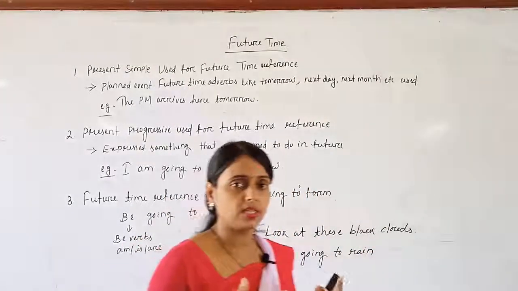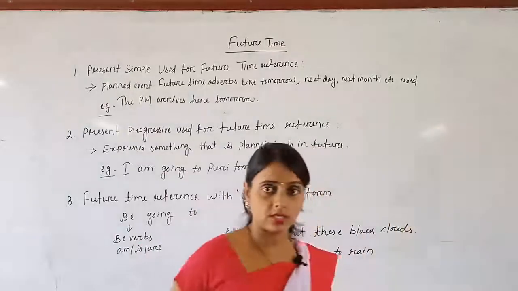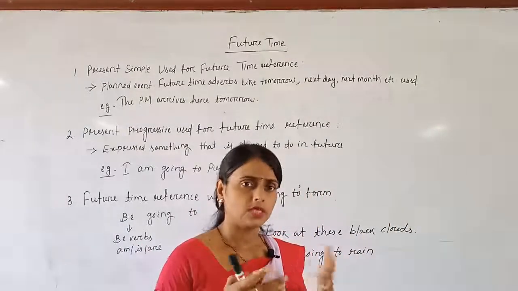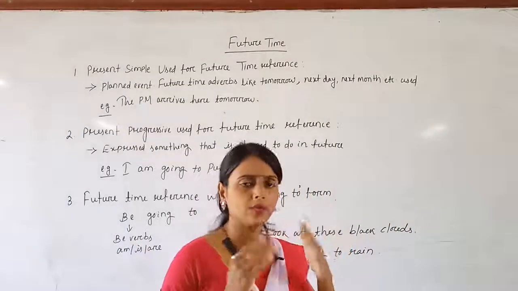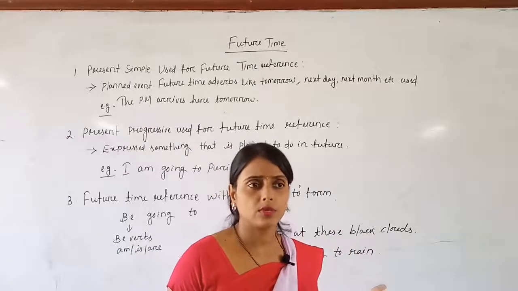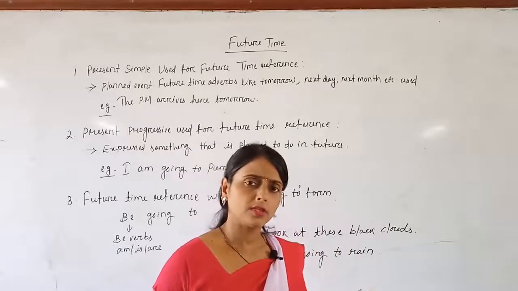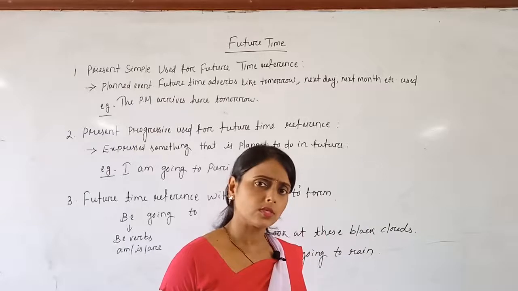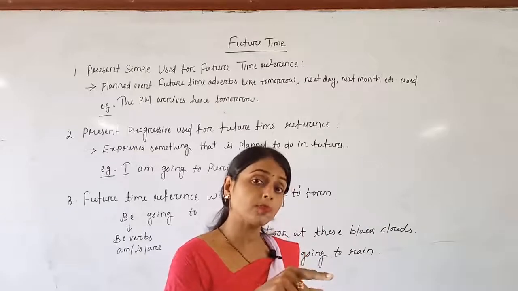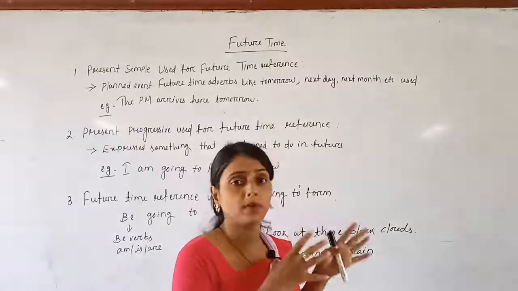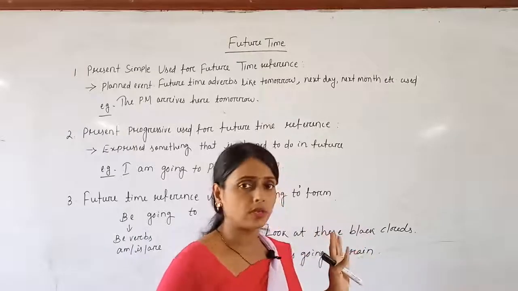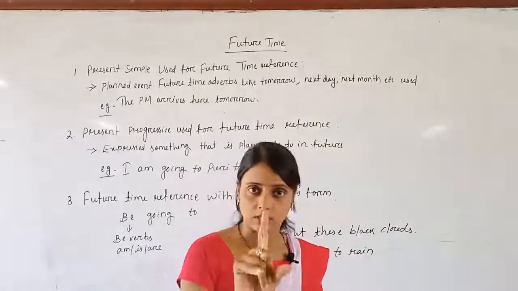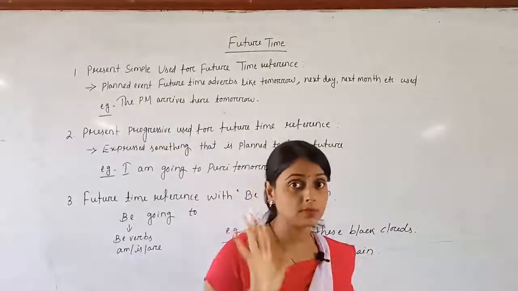You can't just say, I am going to etc. Instead, I am going to purchase a new car. You can say, I will purchase a new car, which is also correct. But you can say, I am going to purchase when you have some evidence. My car is the old one, so I am going to purchase a new one. Understood my point? One evidence must be there.